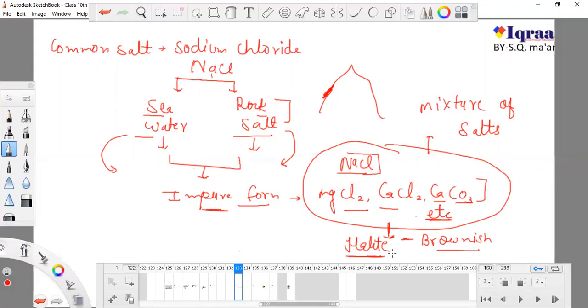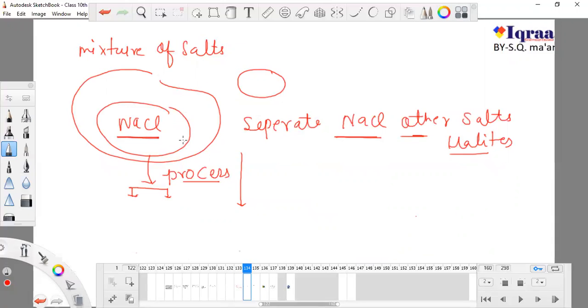This is also known as halite. It is brownish in color, and after that we have to purify it because our target is NaCl, sodium chloride, and we have to separate it from this mixture of salts, from these halides. For this we have to follow many processes which are not of much importance right now. In higher classes, you will learn about these processes. After separating NaCl from other salts, we get our original salt, which is now known as common salt, or table salt.